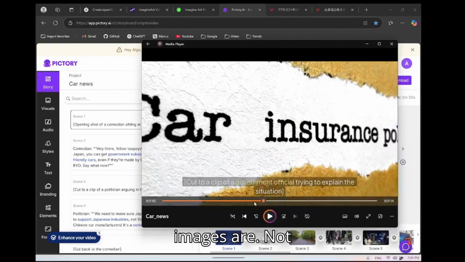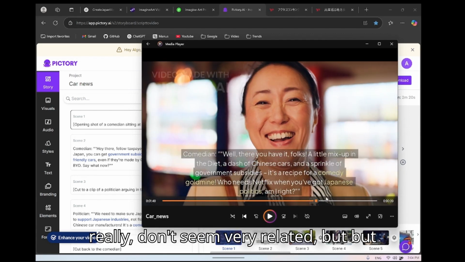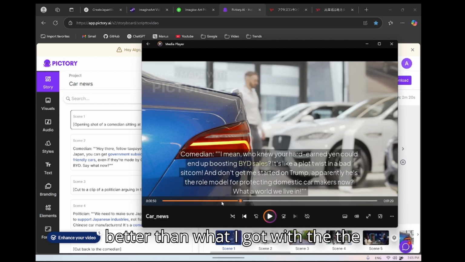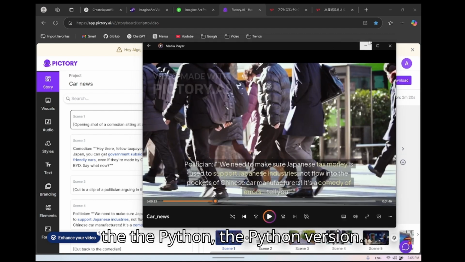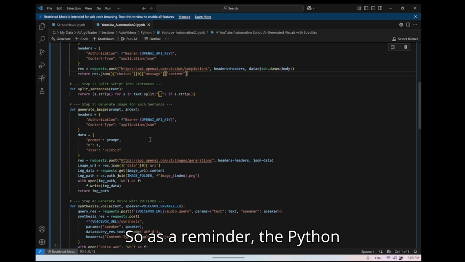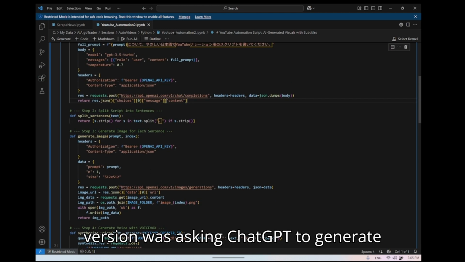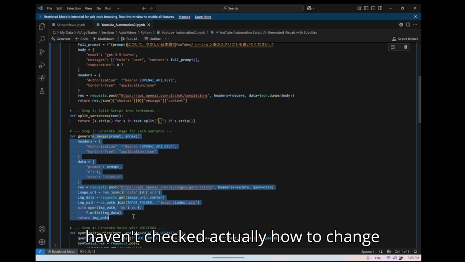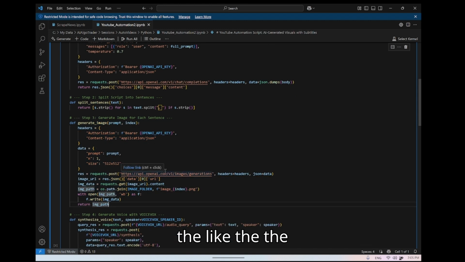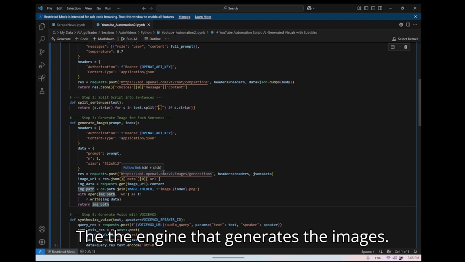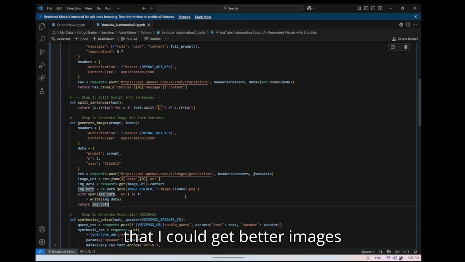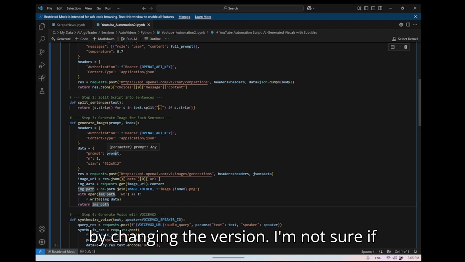Some images don't seem very related, but most of them are much better than what I got with the Python version. As a reminder, the Python version was asking ChatGPT to generate the images, and I haven't checked how to change the engine that generates the images. It looks very bad, so it's possible that I could get better images by changing the version.